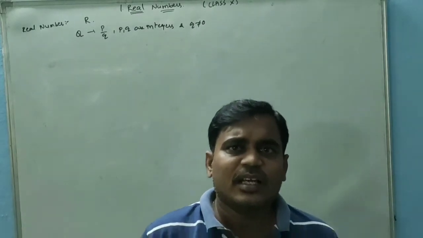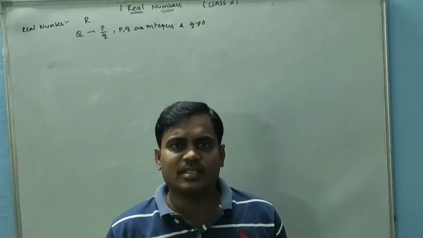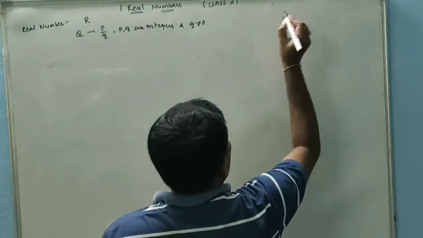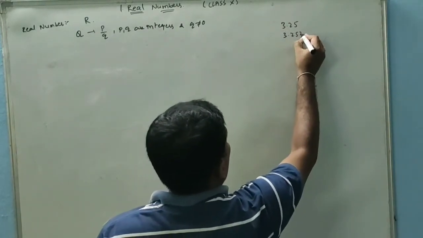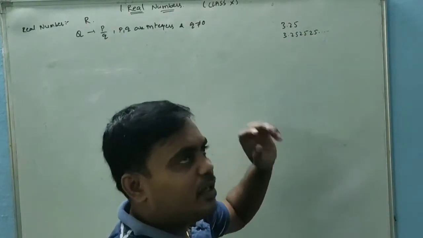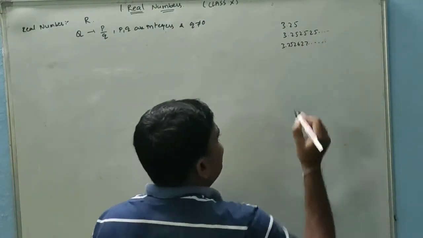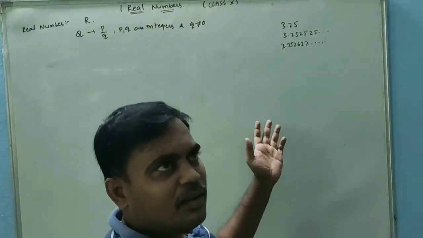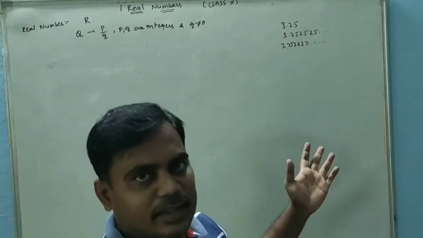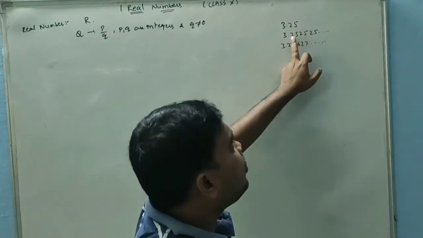Irrational numbers are the numbers which are neither terminating nor recurring. For example, 3.25 is terminating. 3.252525 is non-terminating but recurring, with the 25 part repeating. And 3.252627 and so on, we don't know what comes next, even if 28 comes, no part will be repeating. So here it is terminating, no problem, so it is a rational number.